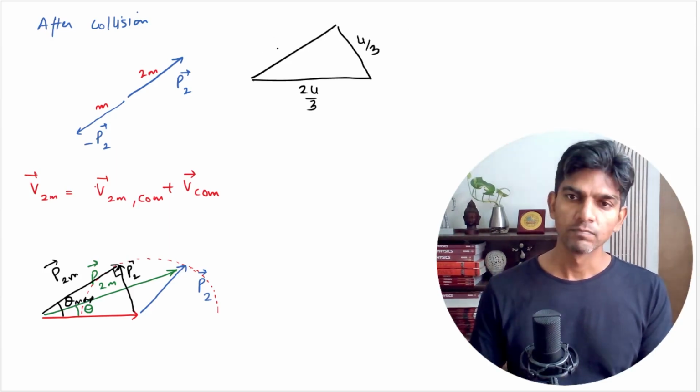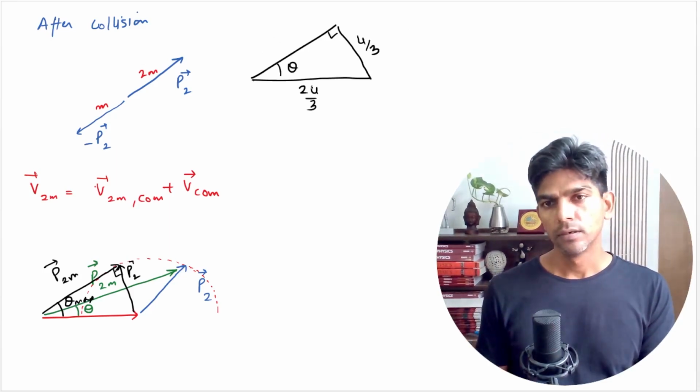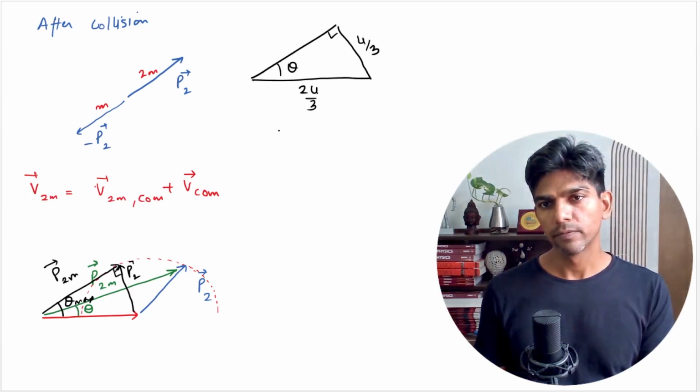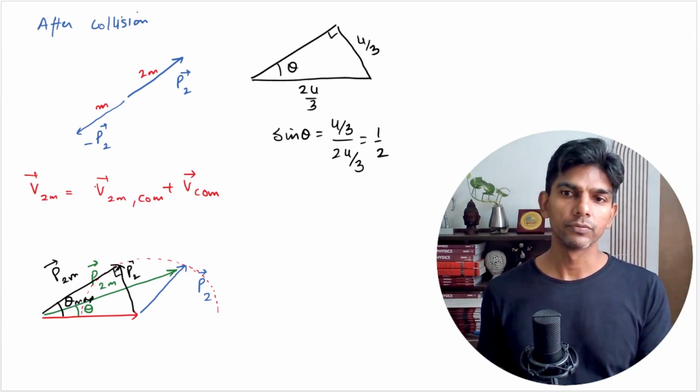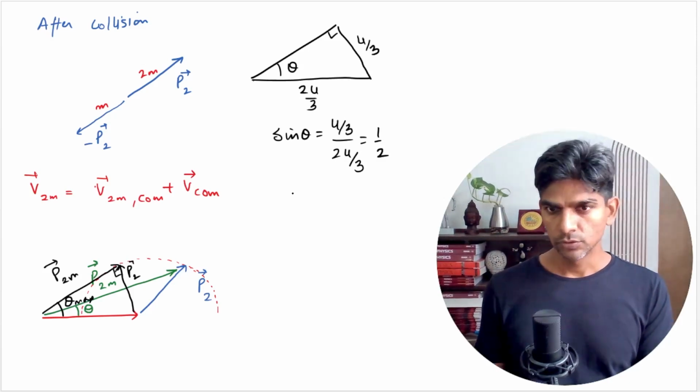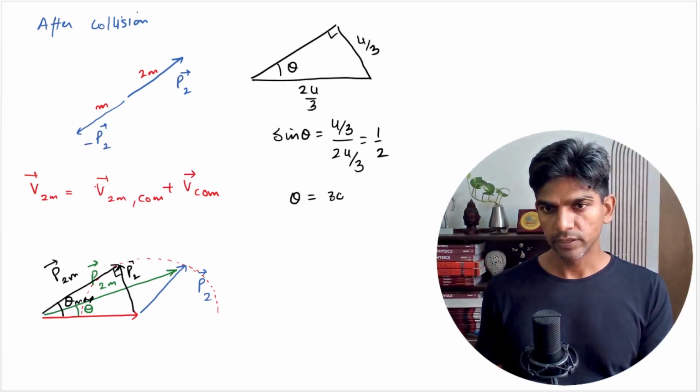This is 90 degrees and this angle is theta. From this right angle triangle, sine theta will be perpendicular upon hypotenuse, so that will be u by 3 divided by 2u by 3, which comes out to be 1 by 2. So theta will be 30 degrees or pi by 6.